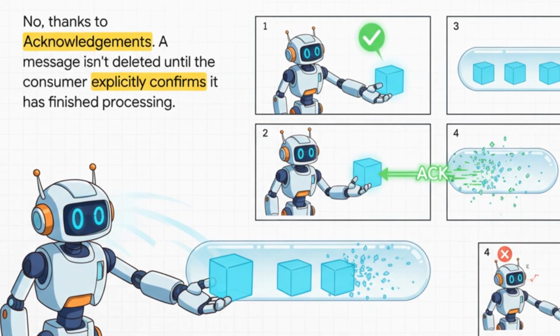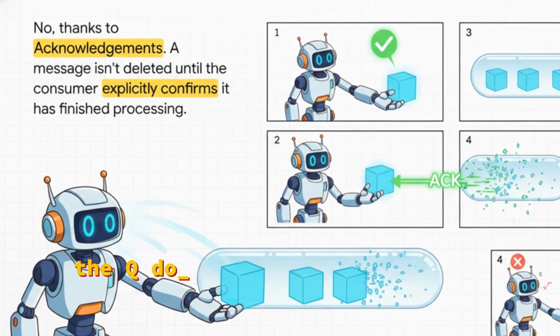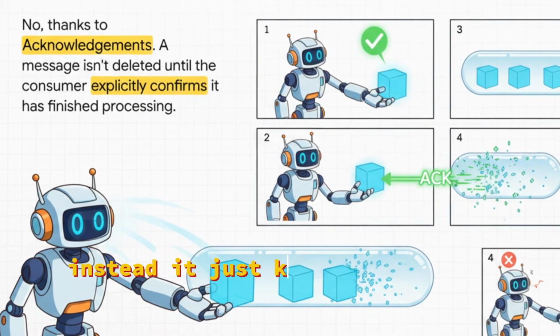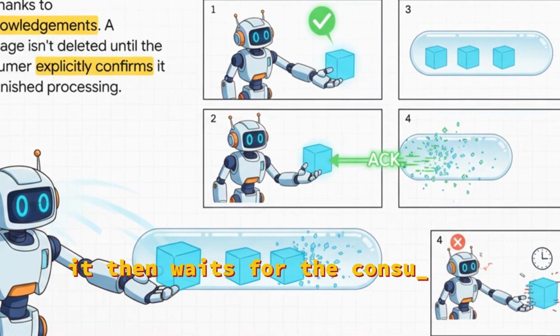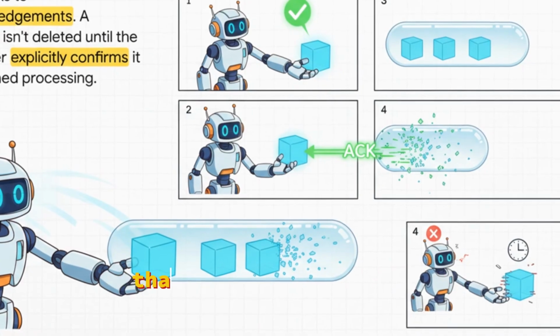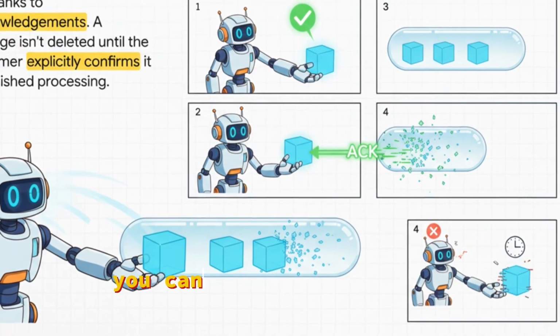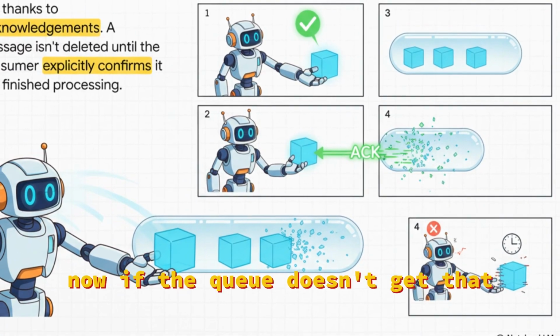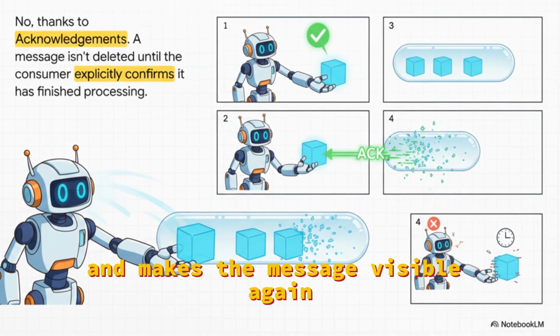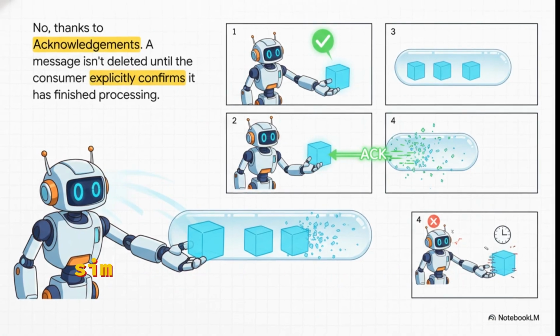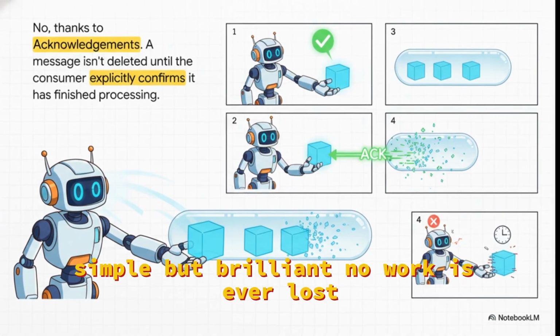Here's how it works. The queue doesn't actually delete a message when a consumer pulls it. Instead, it just kind of marks it as invisible. It then waits for the consumer to finish the job and send back an ACK signal that basically says, hey, I'm all done with this one. You can delete it for real now. If the queue doesn't get that ACK back within a certain amount of time, it just assumes the worker crashed and makes the message visible again for another worker to pick it up. Simple, but brilliant. No work is ever lost.